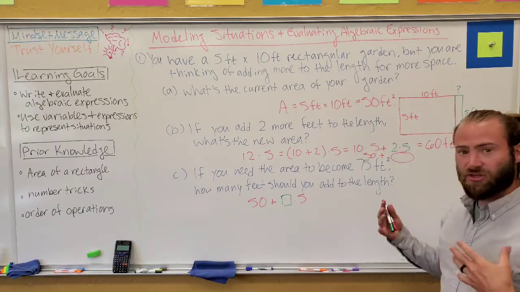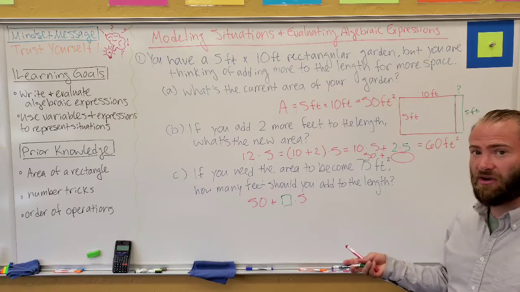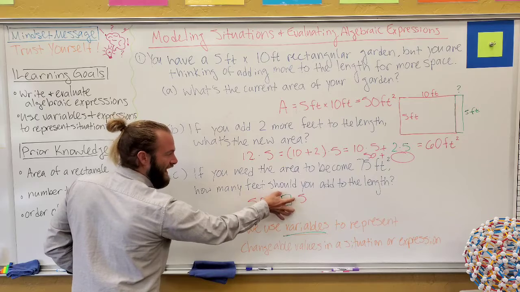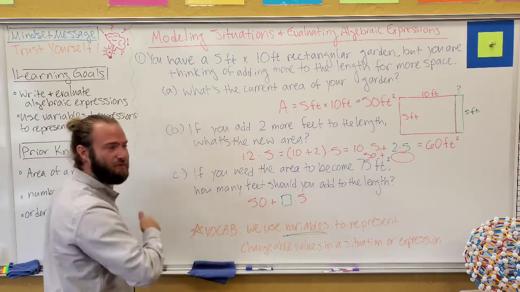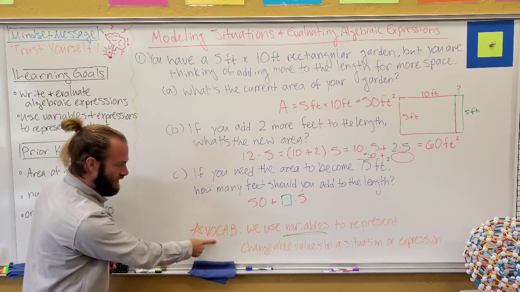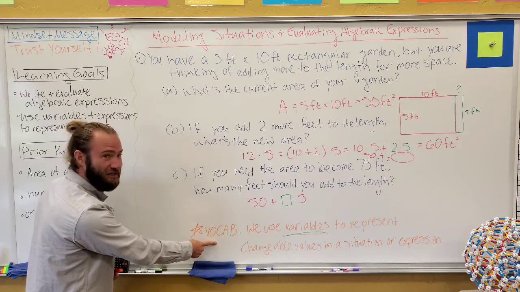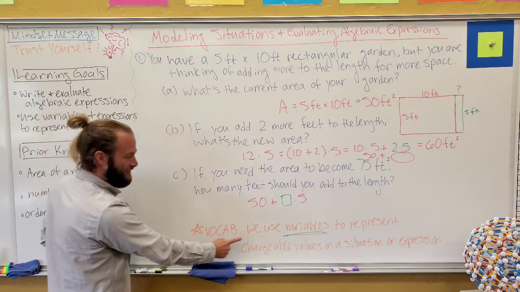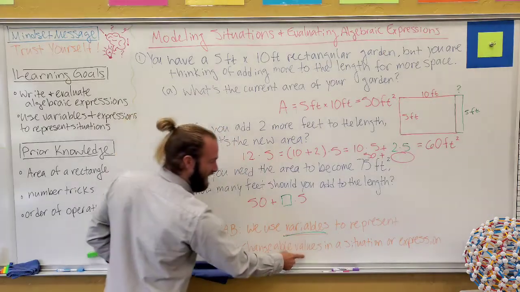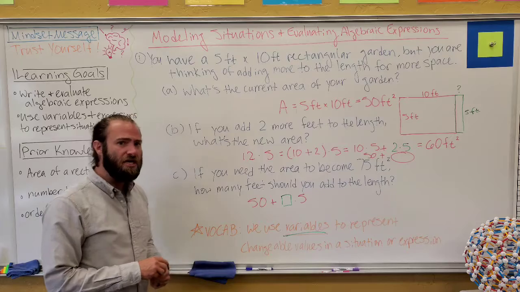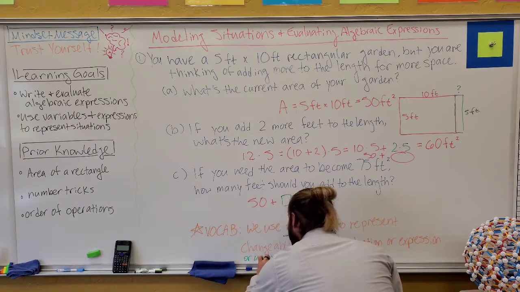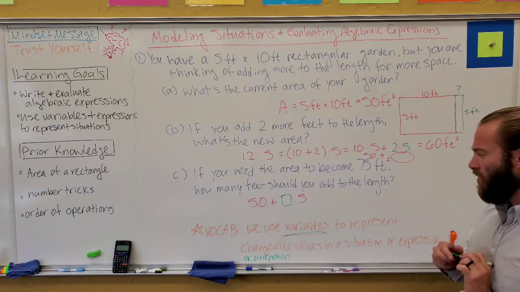So we're going to go ahead and introduce to you a new vocab word that's really important right now. This box right here that can have any number I want in there to represent the length I'm adding on to my garden actually has a vocab word associated with it that, again, you're probably familiar with. Variable. We use variables to represent changeable values in a situation or expression. Sometimes we also say changeable or unknown.